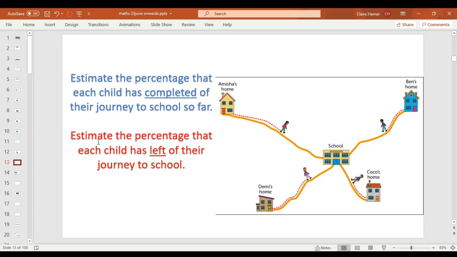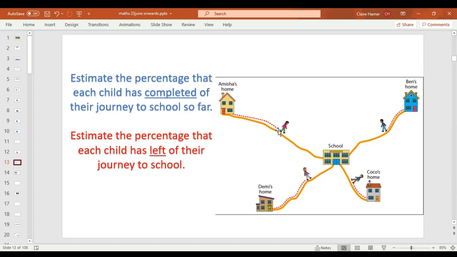Now the other part is to estimate the percentage that each child has left of their journey. So what percent does Amisha have left to go? Now you can look at your first answers to help you with this. Because what you should realise is that your blue answers and your red answers, when you put them together, should equal 100, because the whole journey is equal to 100%.